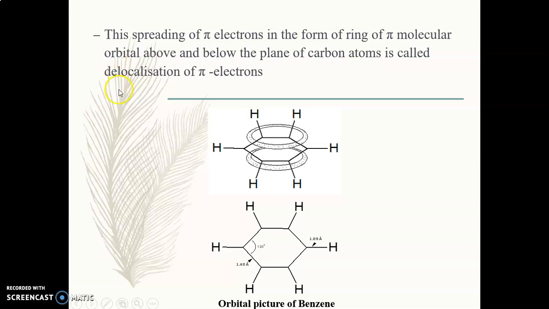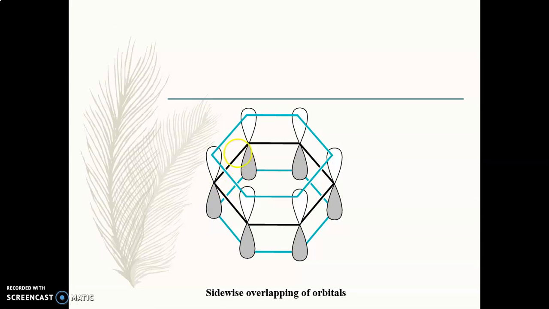Now what is the meaning of pi orbital? This spreading of pi electrons in the form of the ring of pi molecular orbital above and below the plane of the carbon atoms is called the delocalization of the pi electrons. Whatever diagram we have seen here, due to the sidewise overlapping, these p orbitals form a